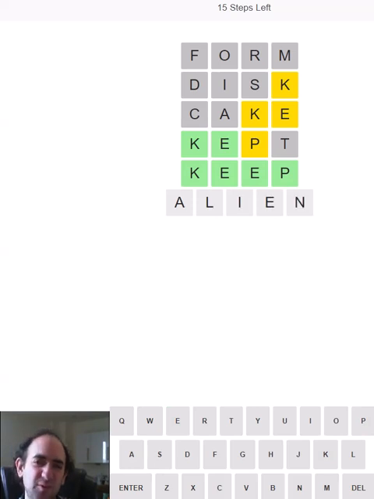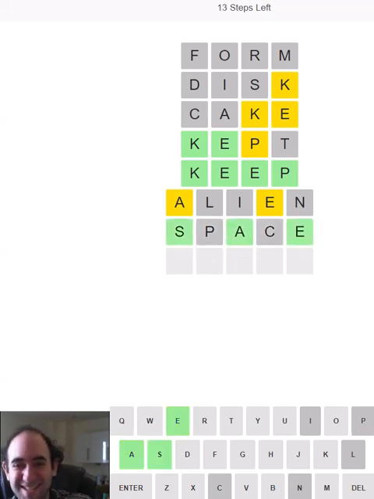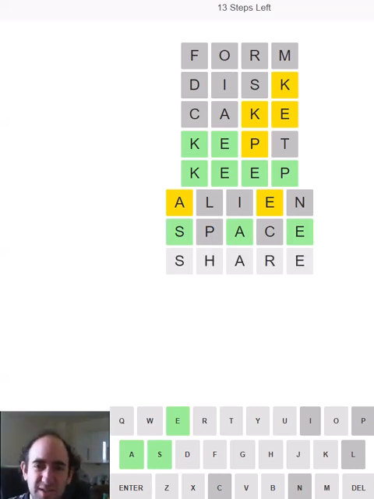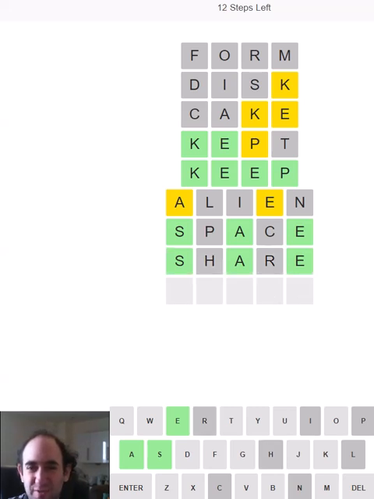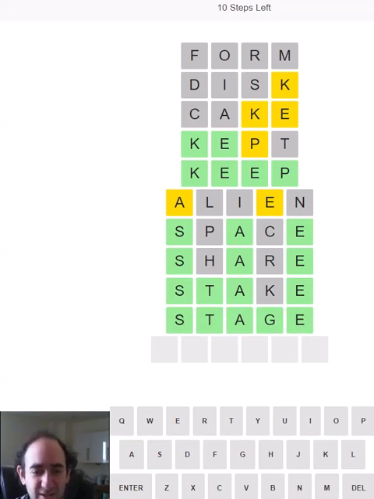Right, let's move on, of course, to alien. And funnily enough, the A and the E are there, so we can try space next. Oh, but we might be in a hard mode trap here. There's lots of options for these two consonants. I'm assuming they're consonants. So that rules out stare and shade as well, which is why I tried those specific letters. Steak. Interesting. It could still be state, but I didn't want to duplicate a letter, so I went for stage, and luckily that turned out to be correct.